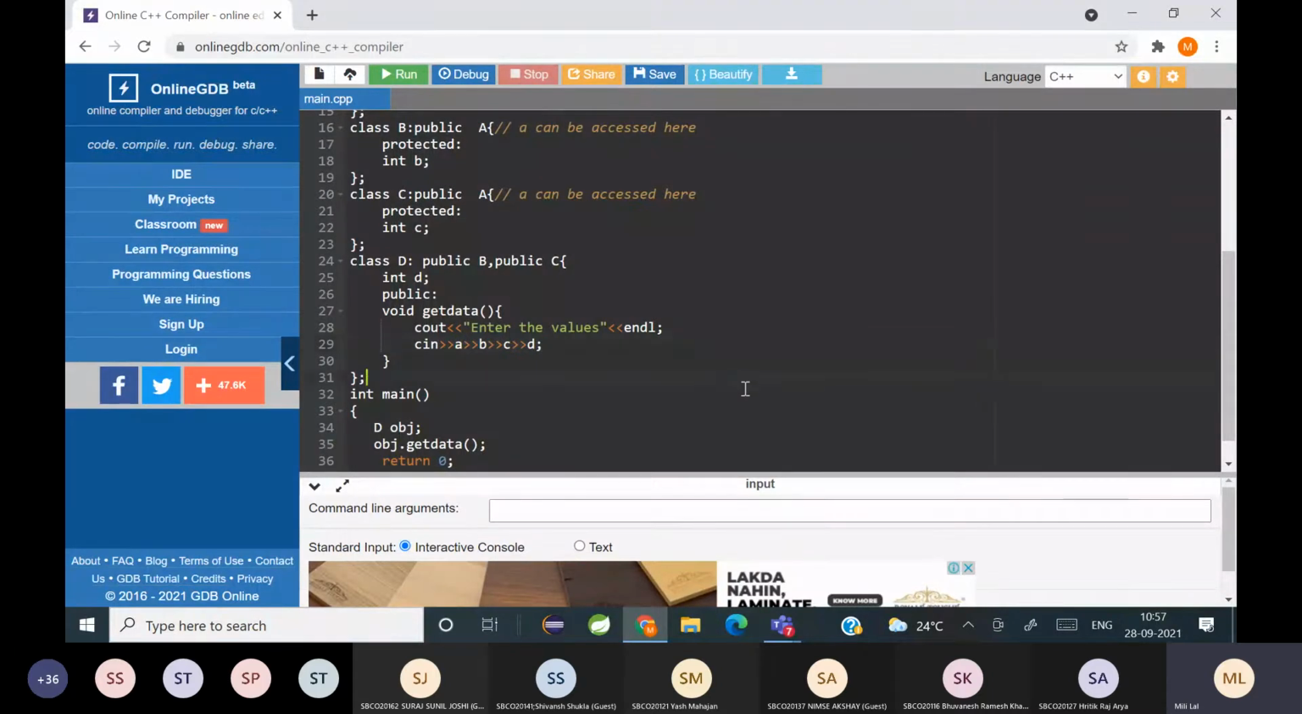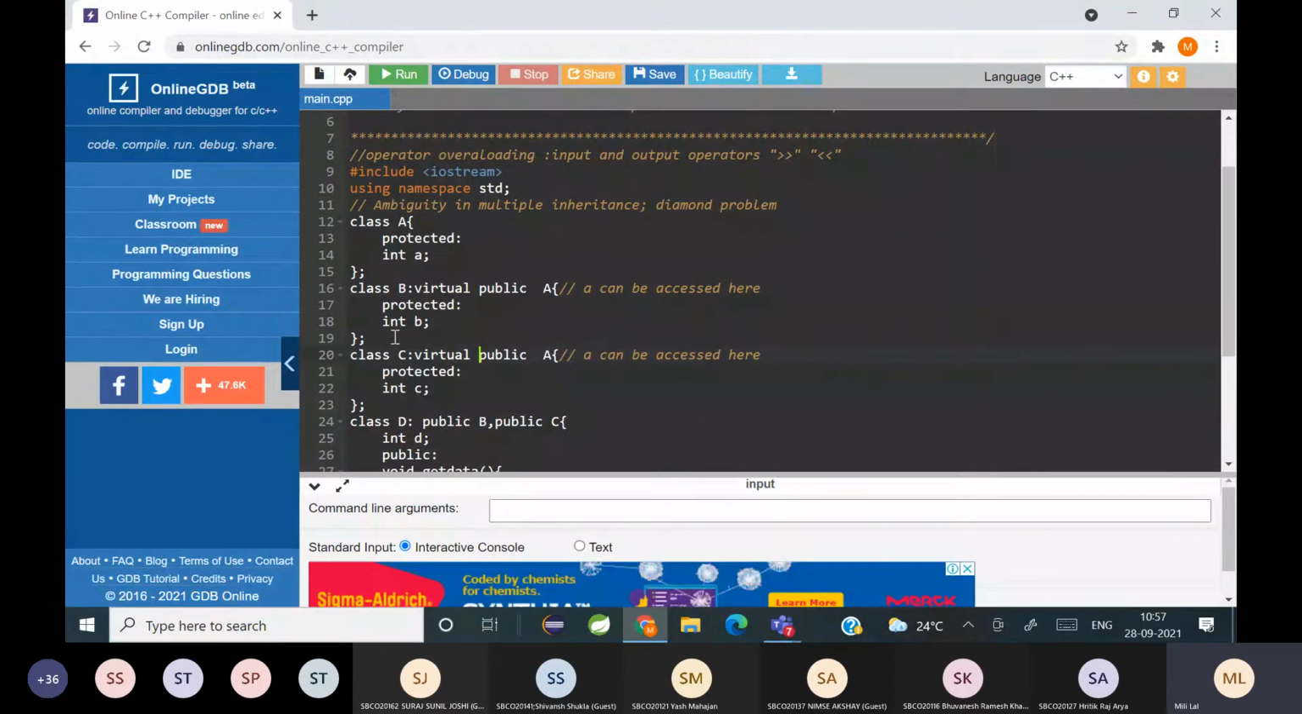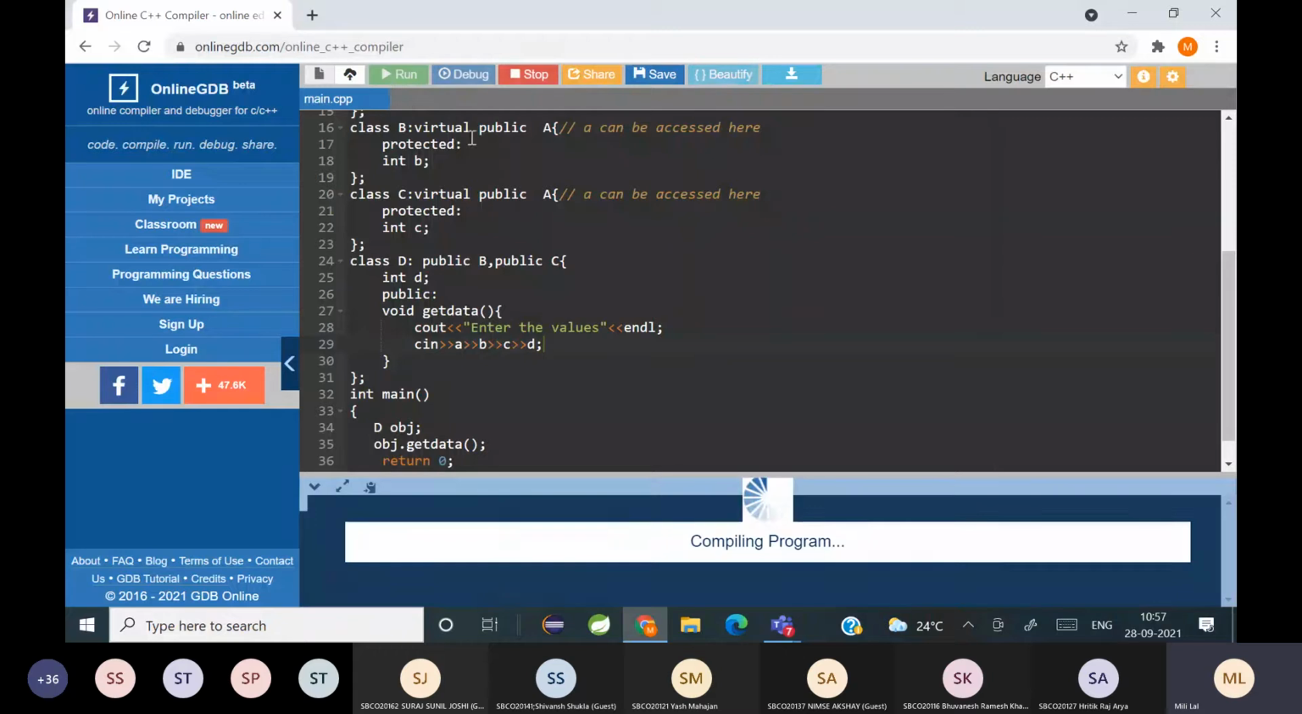Otherwise, the best option, instead of using the scope resolution operator, is to use something called a virtual base class. Now, what is a virtual base class? I will write virtual here. That means I'm making the base class virtual. When I write like this, only a single copy of A will be passed. So when I make the base class virtual, instead of passing separate copies to different child classes, a single copy of A will be passed. So that will remove ambiguity here. So you can see here.